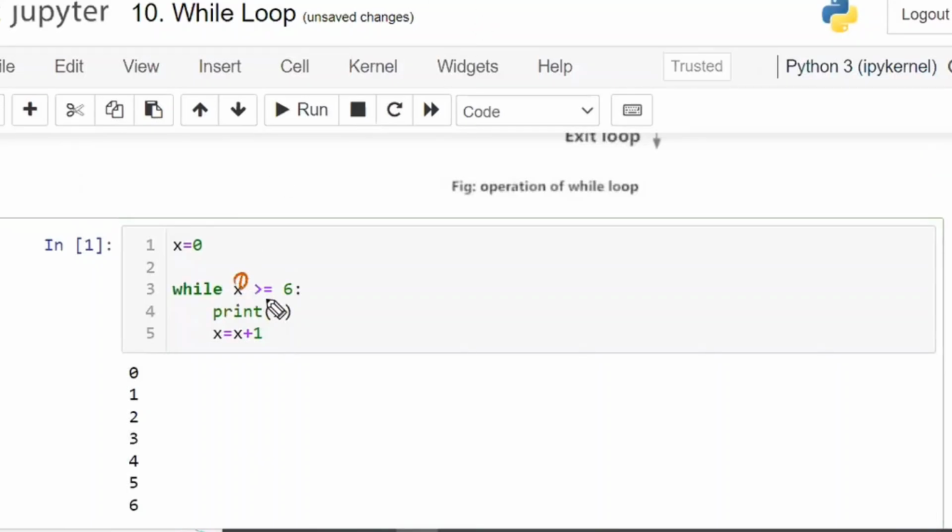First it will come here. 0 is greater than or equal to 6. Condition is true or false? False. False means no need to execute the while block. There is no error. The while block will not be executed.